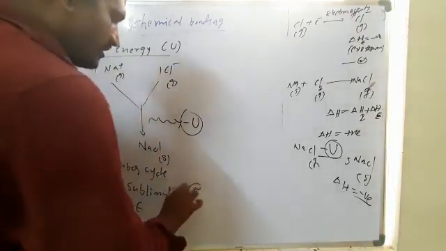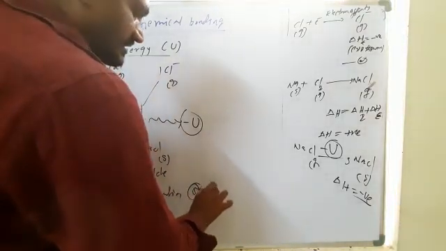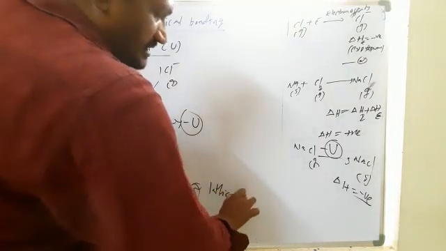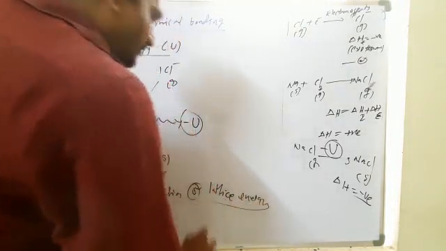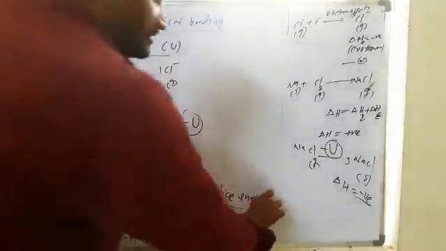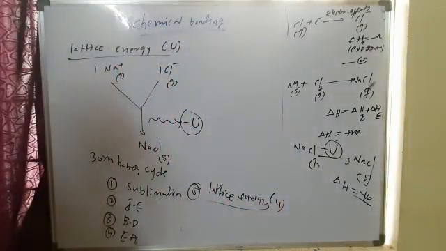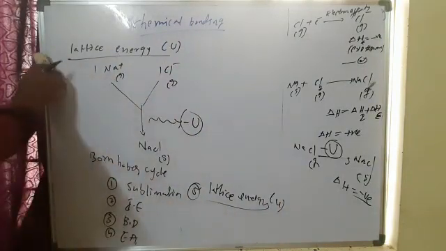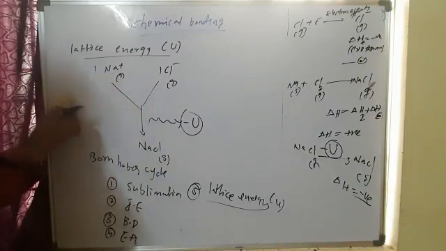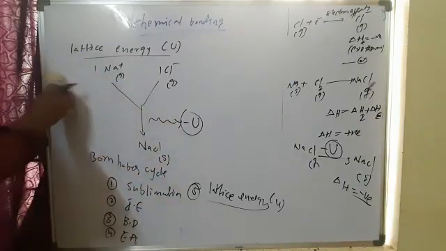And number 5, lattice energy U. Overall, the formation of NaCl is an exothermic process. The formation of the crystal is exothermic.